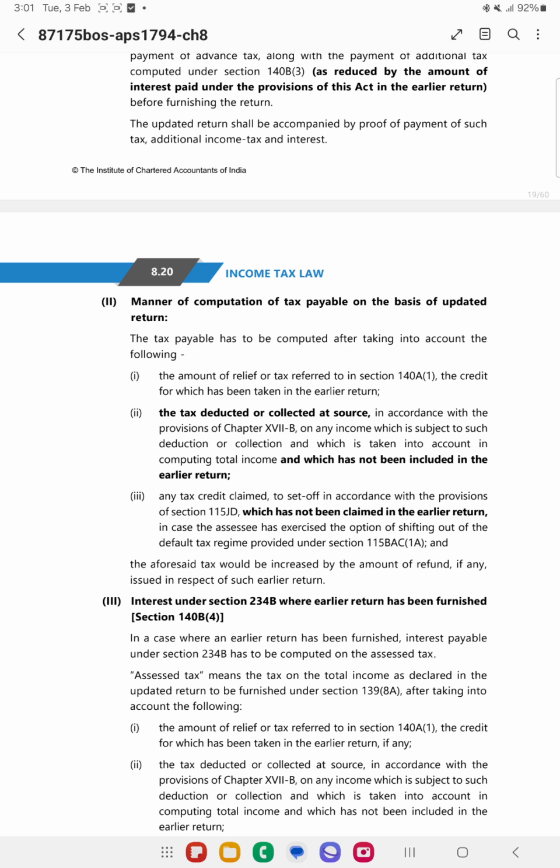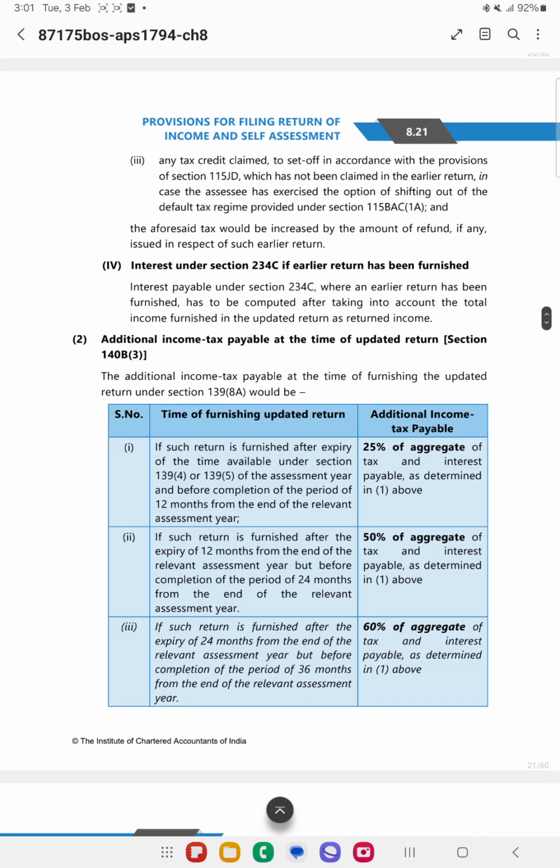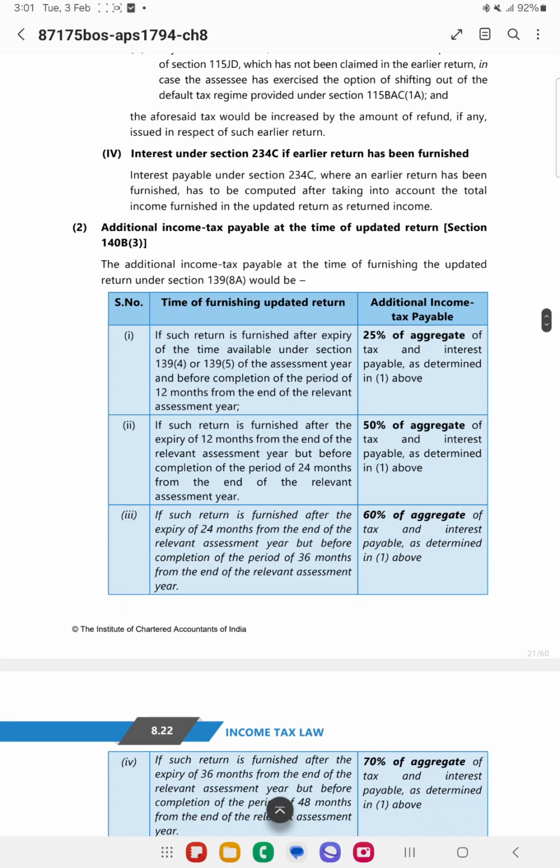So whatever taxes are there, that will be paid. The same thing is explained here. See, if the return is furnished within 12 months from the end of the relevant assessment year, then in such cases 25% of the tax and interest, whatever is there, on that 25% needs to be calculated.